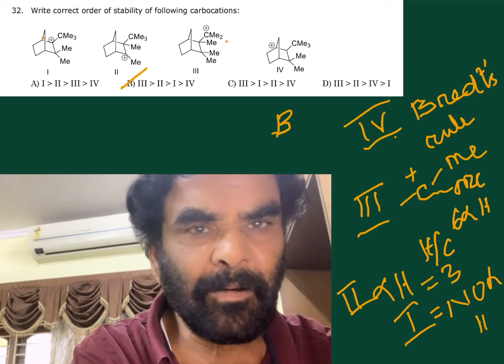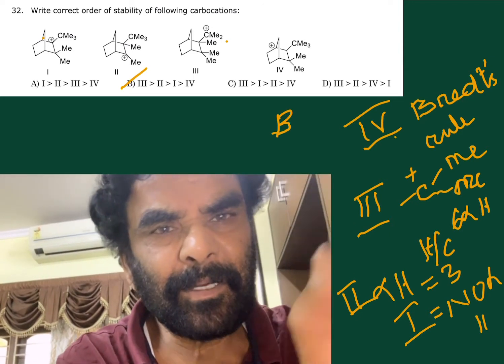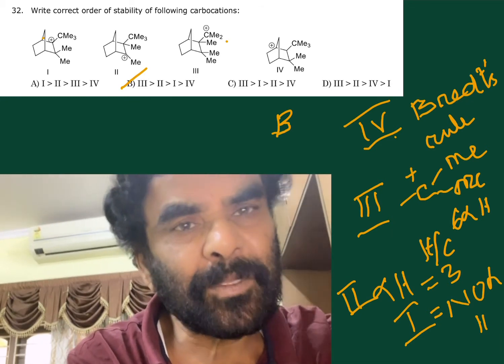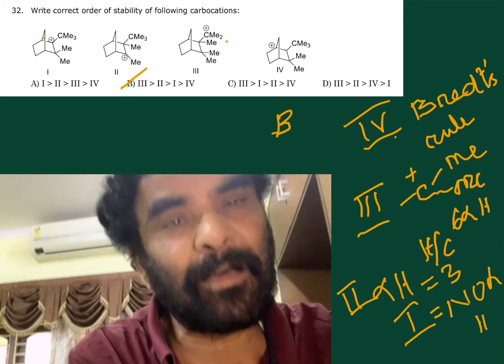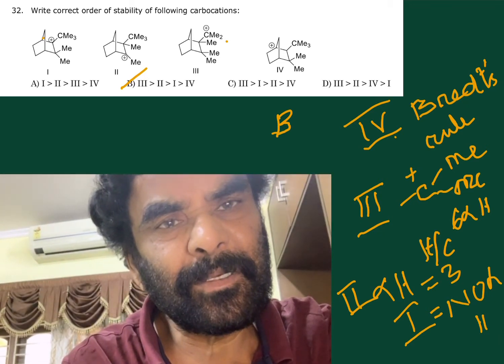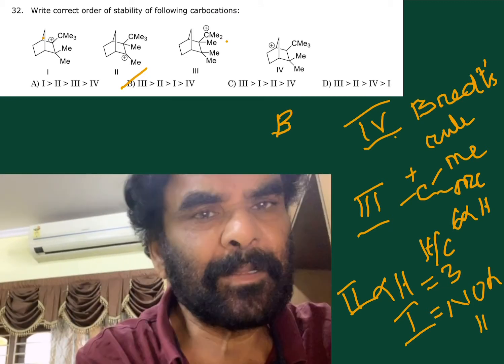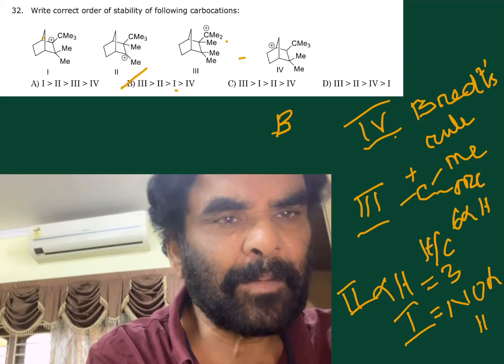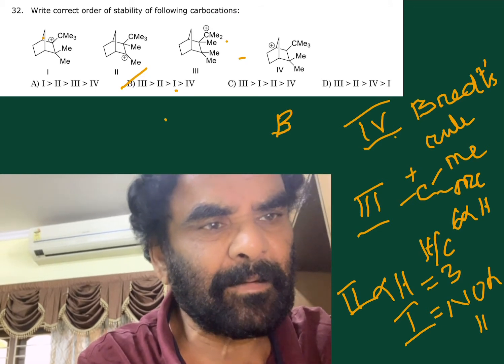So no alpha hydrogen, just methyl groups. 3 methyls are there on the next carbon, the beta carbon. These are beta hydrogens. Not this one. This is the next one. The least is the one violating Bredt's rule. This is the correct order.